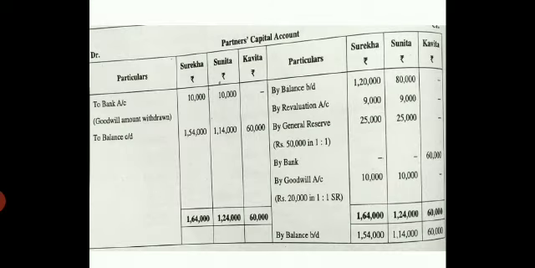Leave 1 line and write by general reserves. They have told you in the problem that Surekha and Sunita are equal partners. So distribute the general reserves equally. That will be 25,000 and 25,000. And draw a line in Kavita's column.